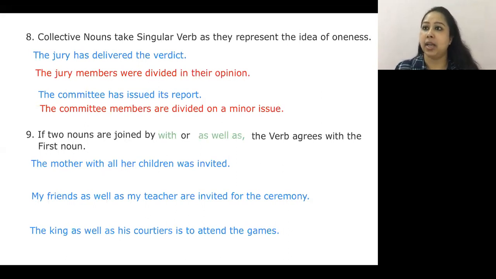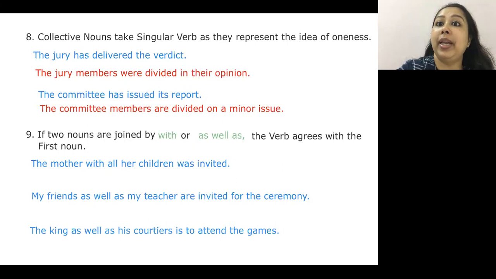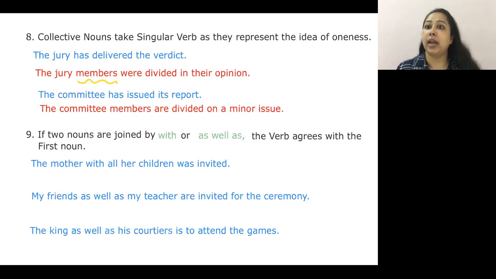Here we have, as collective, people who are involved in one particular case and need to give their opinion on the same case. But now if I use the words the jury members, here I'm talking about all of the members, who were divided in their opinion. I would give you the same example of the movie Rustam.